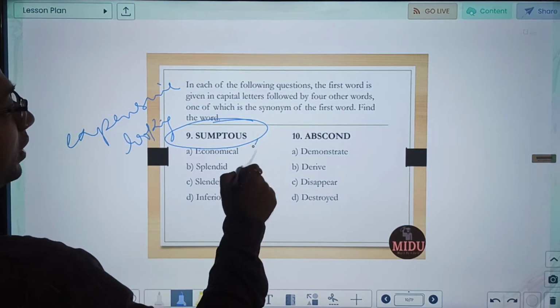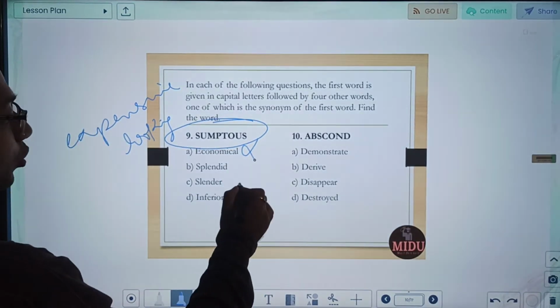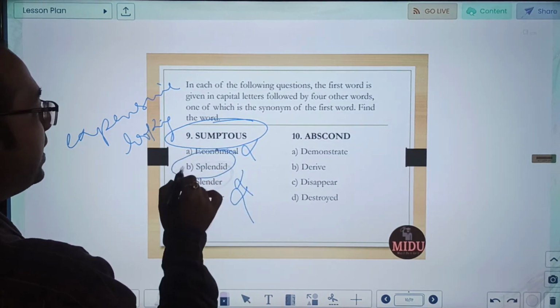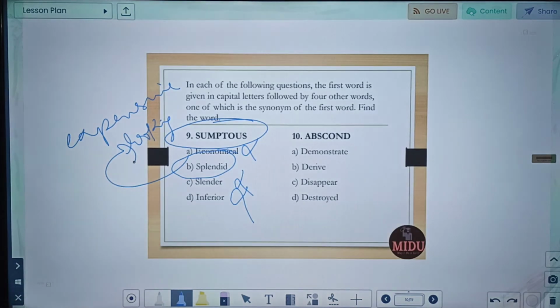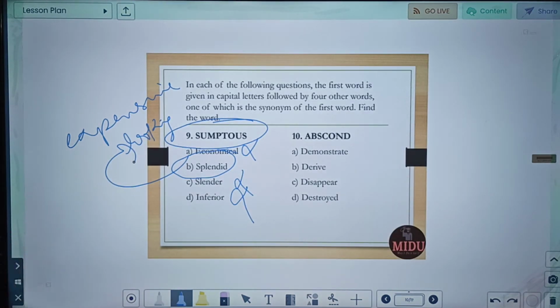So economical, something if it is expensive looking, how can it be economical? Slender is also a different word, inferior is a different word. Splendid somehow also means something which is expensive looking, very much up to the market. So that will be the closest synonym of sumptuous.